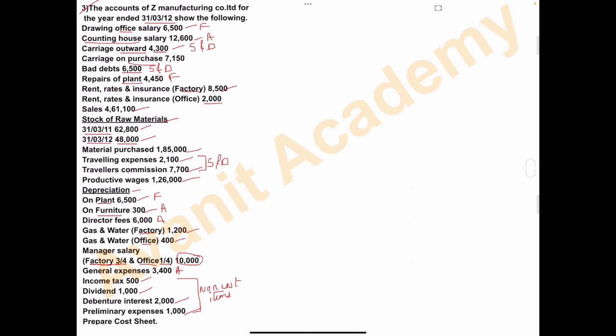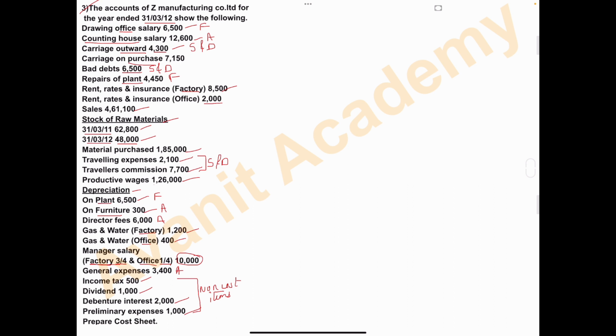So we have to leave all these items: income tax, dividend, debenture interest, preliminary expenses. We should not record them in the cost sheet because these all are non-cost items, or you can say these are financial items. So we should not take them in cost sheet. Clear this problem?